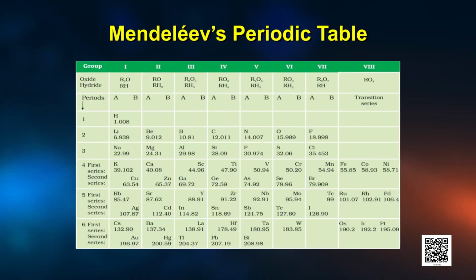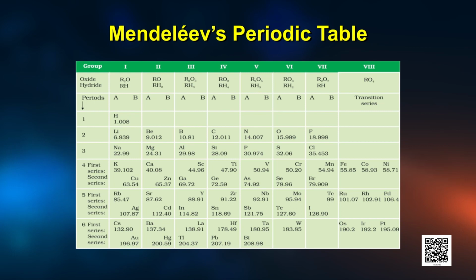Now coming back to the reaction of sodium and potassium with hydrogen and oxygen. If we represent the metals, that is sodium and potassium, with R, the chemical formula will be the same for both: RH and R2O. So sodium and potassium have similar properties, therefore they were grouped together. Mendeleev used the formulae of oxides and hydrides to group the elements together. So if you look at the top row of the table, you will see these formulae. The table looked like this.